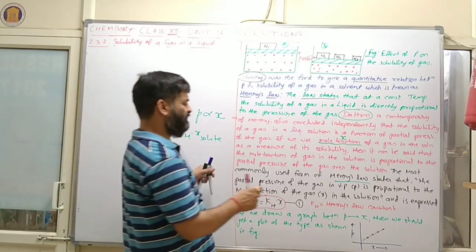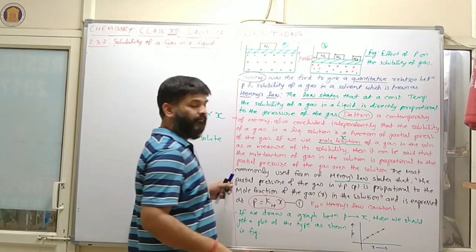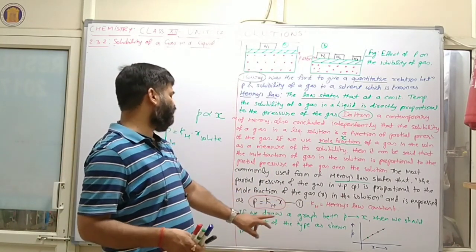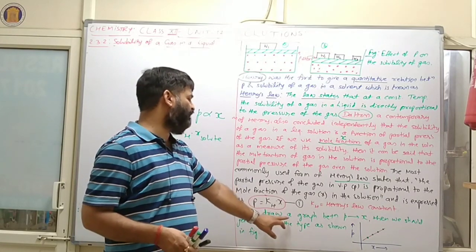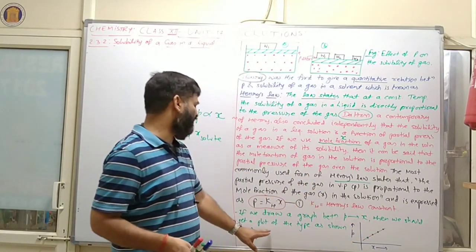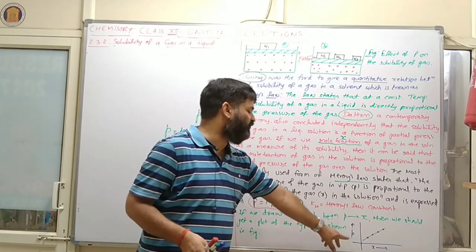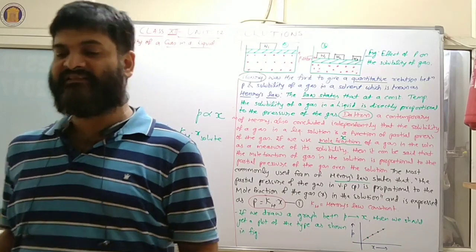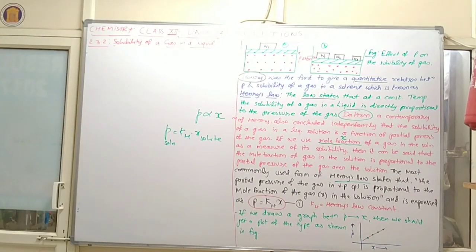So what is Kh? Kh is Henry's law constant. If we draw a graph between partial pressure and mole fraction, then we should get a plot of the type as shown in the figure. Here if we are plotting a graph of P versus X, then a straight line graph will come.